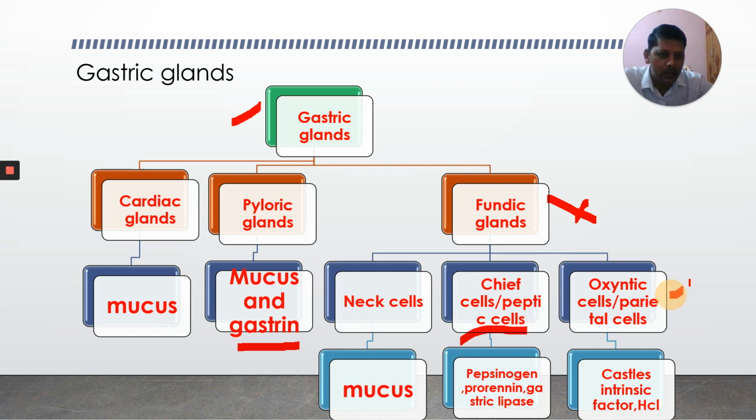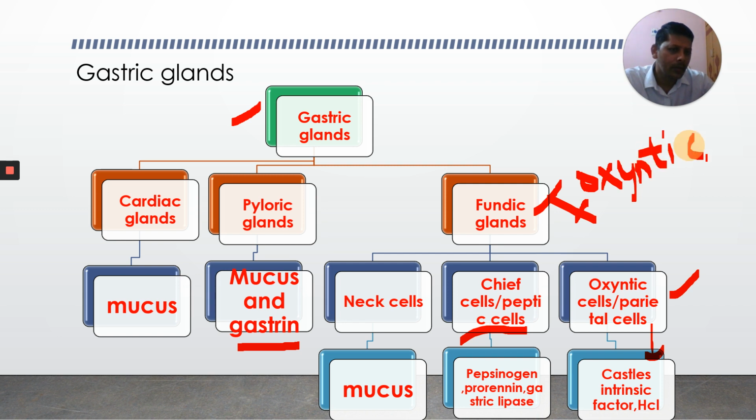And oxyntic cells, or parietal cells. In the NEET exam, several questions were asked about these cells. These cells produce Castle's intrinsic factor and also hydrochloric acid. This is the fundic gland. Fundic glands are also called oxyntic glands.